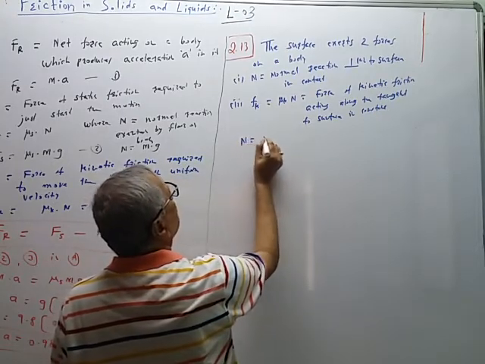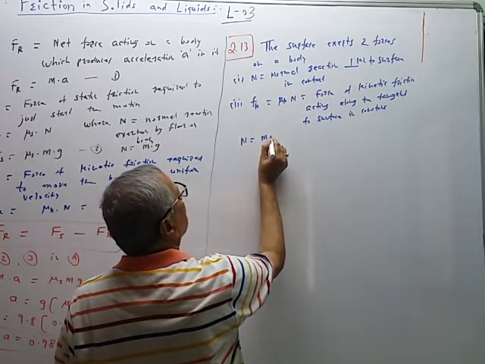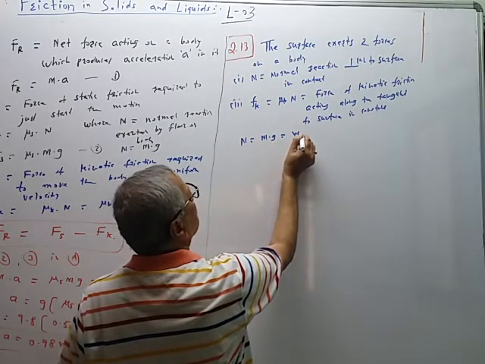N is equal to m into g is equal to weight of the body.